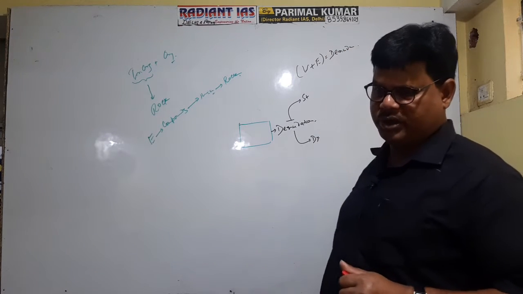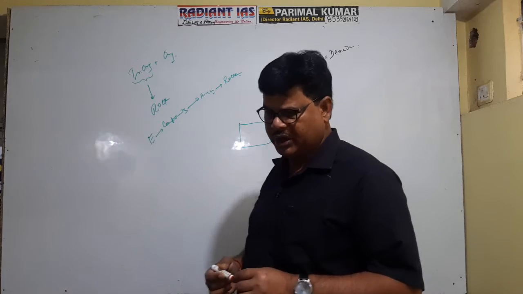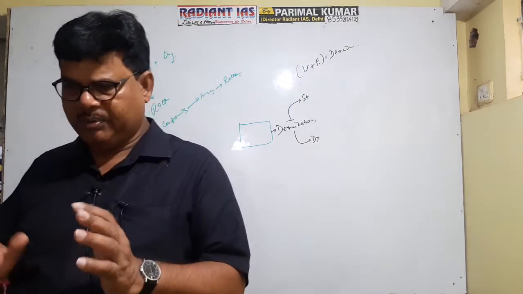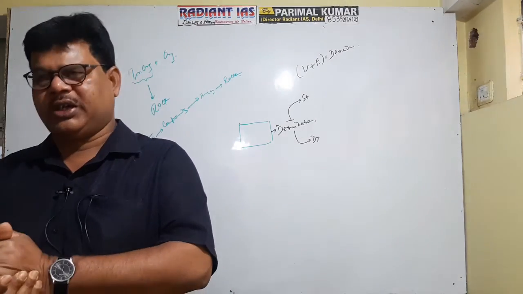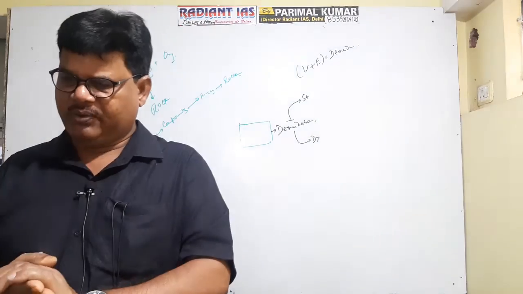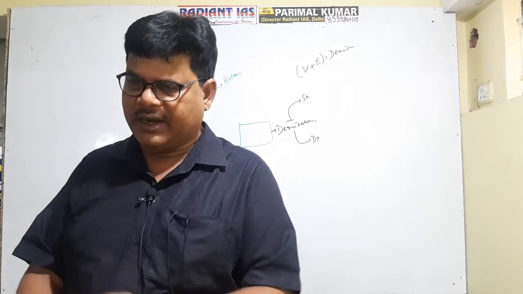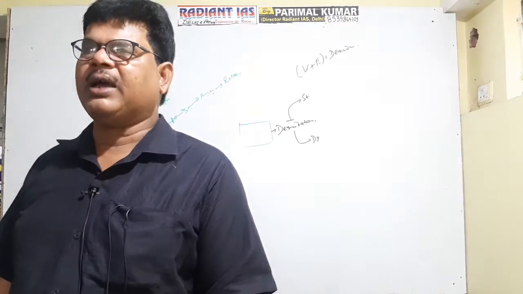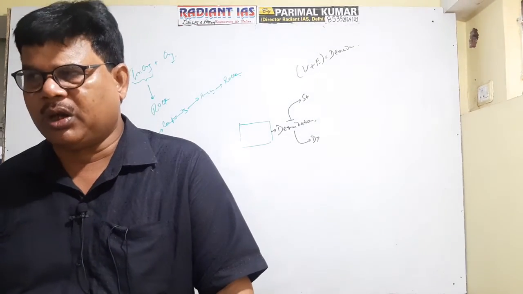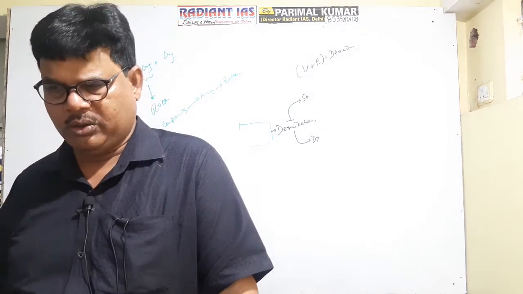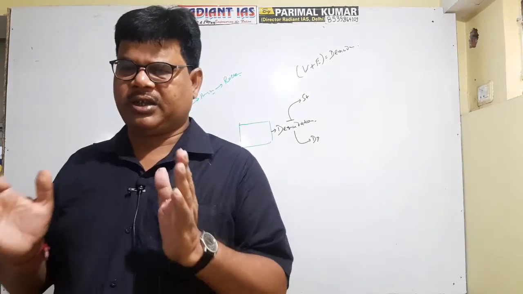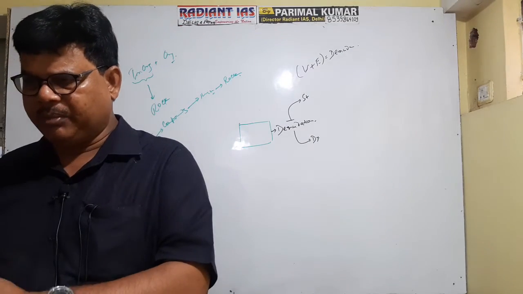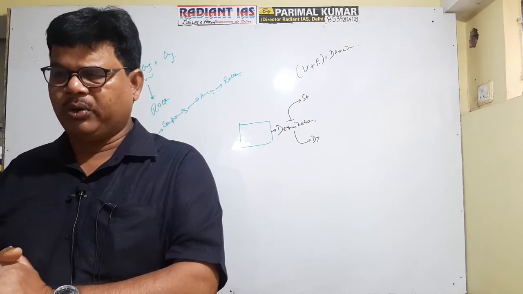What is the meaning of denudation? It means denudation is the general process of fragmentation of the rock. It is a wide process. It involves both static as well as dynamic processes. The static process of fragmentation of the rock is referred to as weathering, whereas the dynamic process is referred to as erosion. Actually, there are three types of weathering. One is physical weathering, second is chemical weathering, and third is biological weathering.